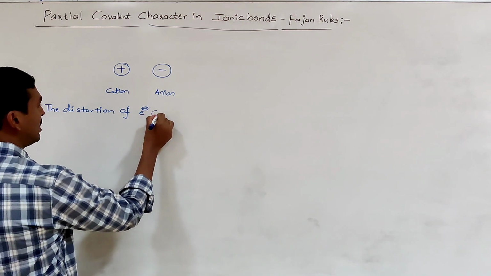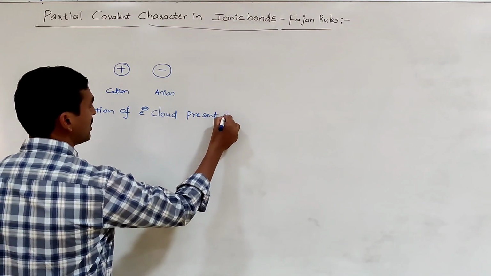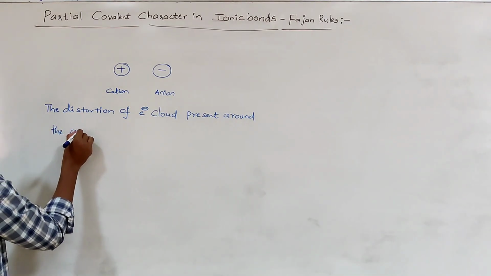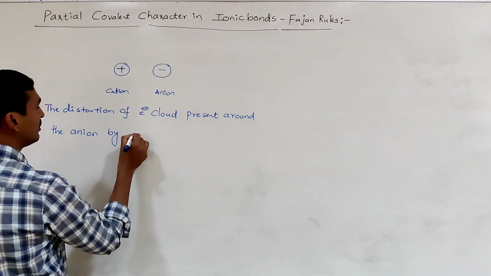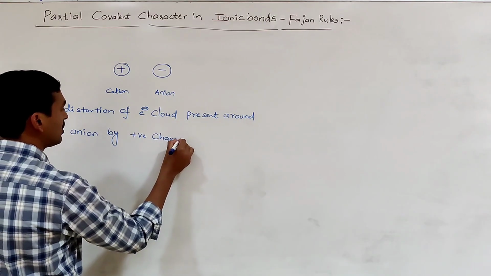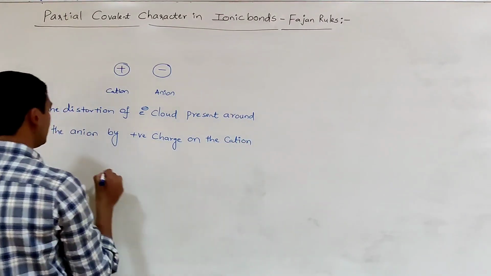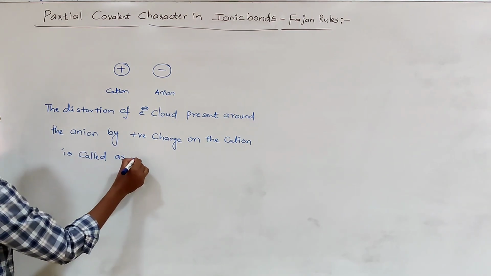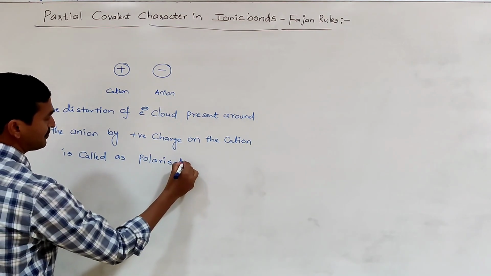The distortion of the electron cloud or electron density present around the anion by the positive charge on the cation is called polarization.